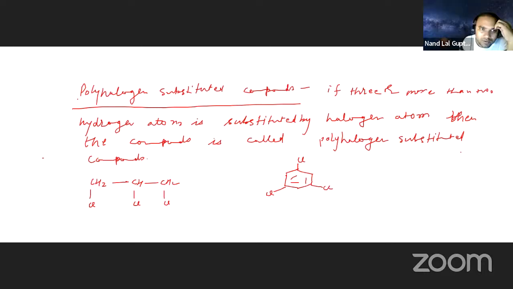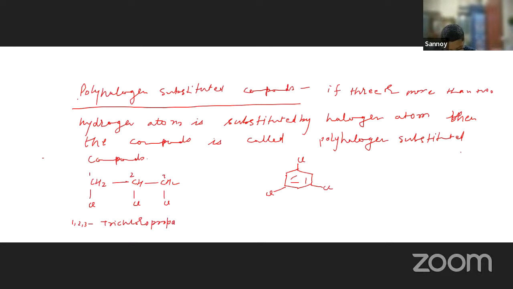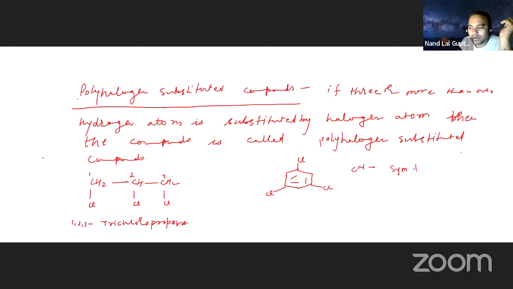So let us see here 1, 2, 3. This is the trichloro. What is there? Propane. Trichloropropane. Another one: firstly, we write the common name of this one. This is called symmetrical trichlorobenzene. The 3-1 is there, no? That is called sym.